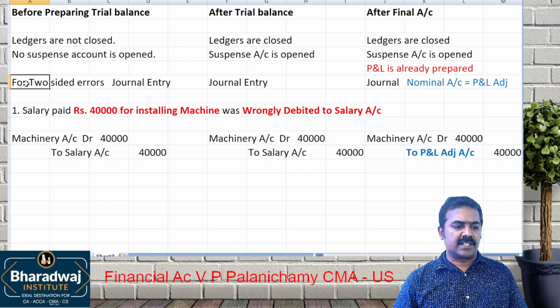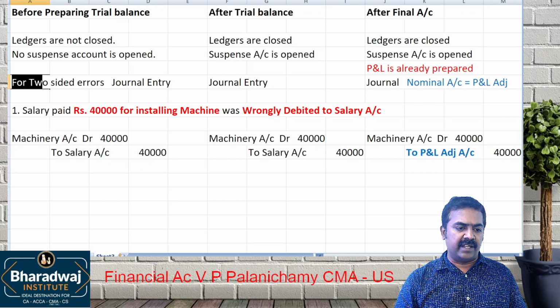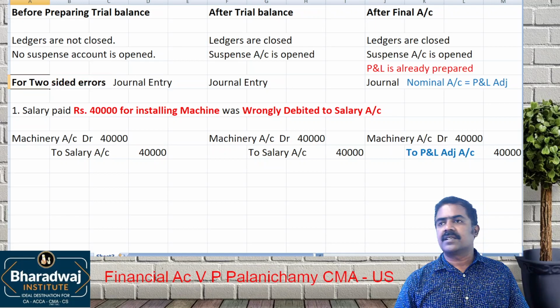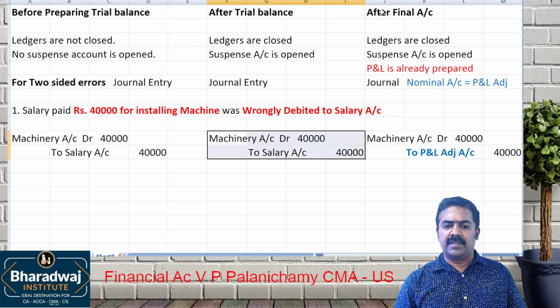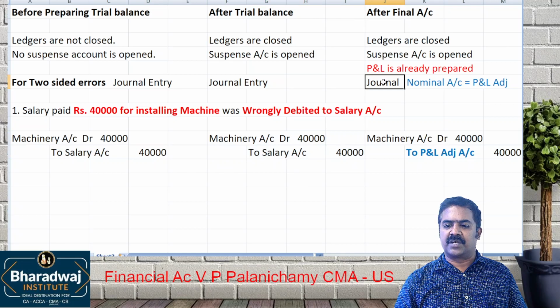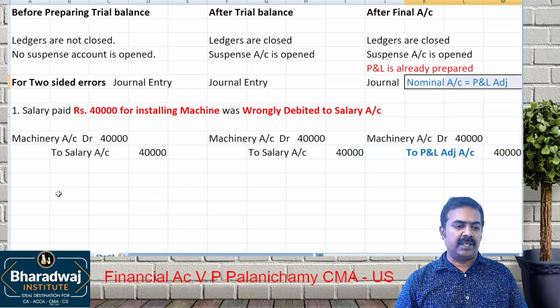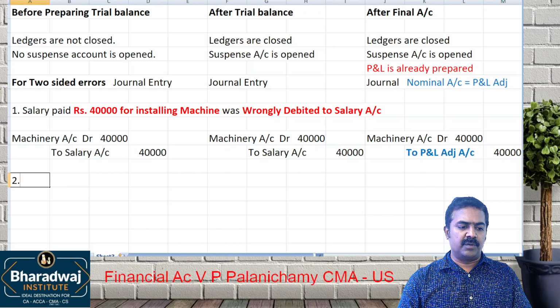So errors are affecting 2 accounts. If errors are affecting 2 accounts, what to do? Give a journal entry. After trial balance also the same journal entry will come. If it is after final accounts, in the place of nominal account, use which account? P&L adjustment account. Now I will give you one more error.